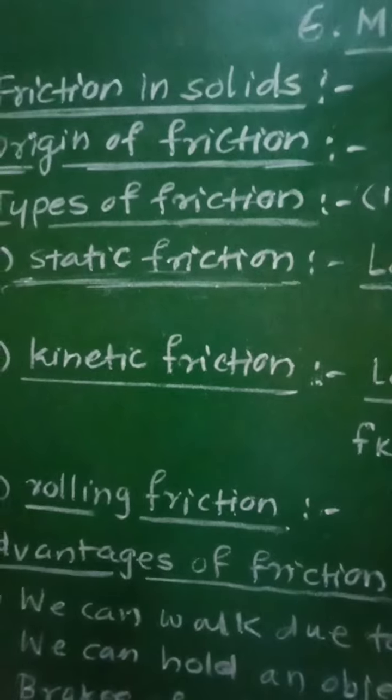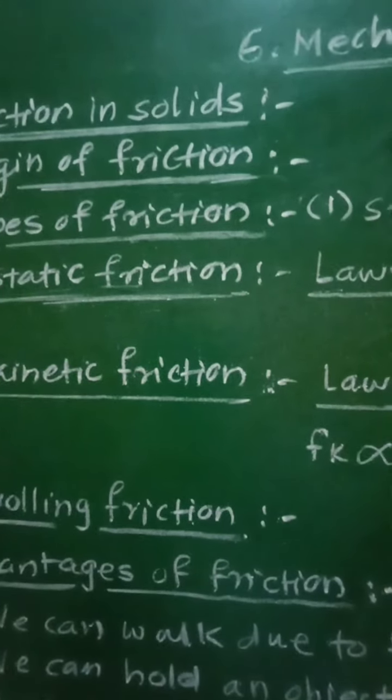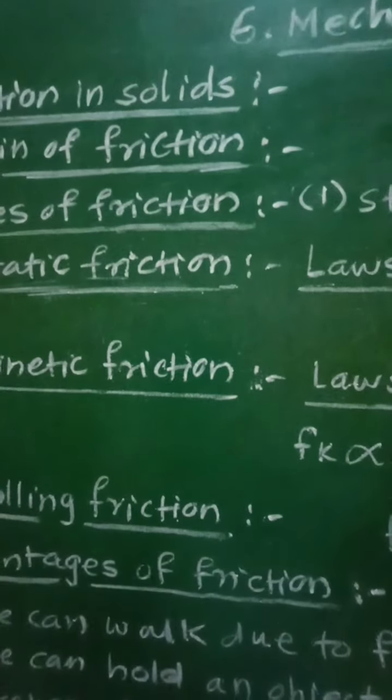It is on the way of sliding over the other. At that time the friction between these two surfaces is called as static friction.